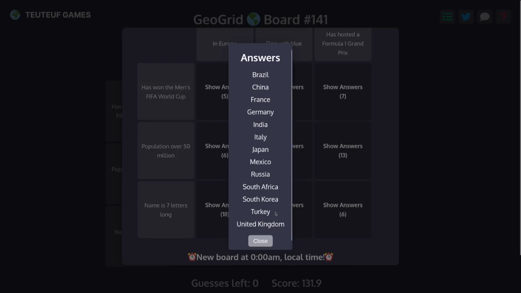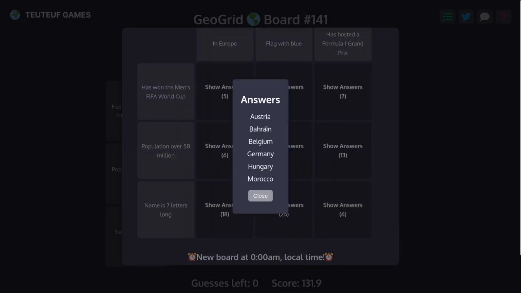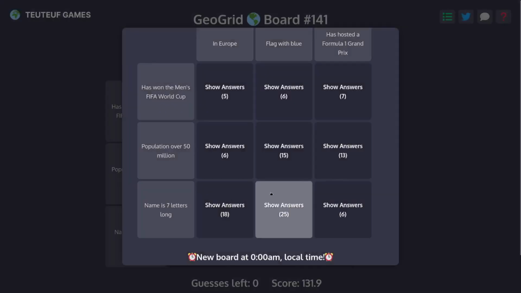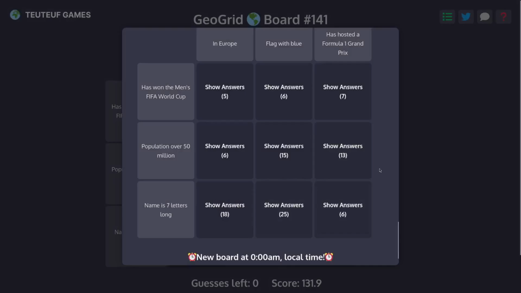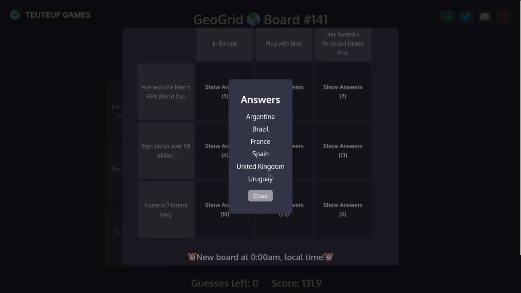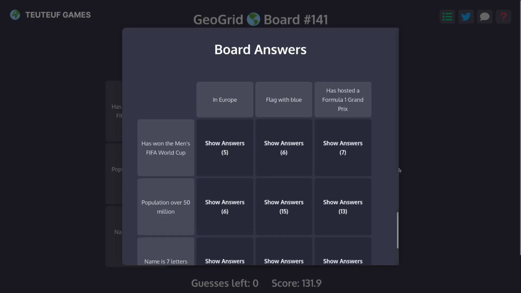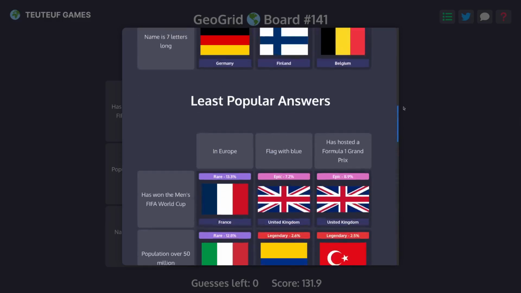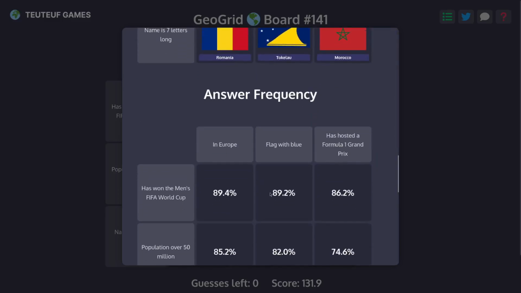It's just a lot of big countries, which makes sense. Yeah. Bahrain has hosted it. Morocco, as we saw. Any other... nothing unexpected there, I don't think. And has won the World Cup. Nothing really unexpected there either. I don't follow either of those, but I do know large countries that play in the World Cup.